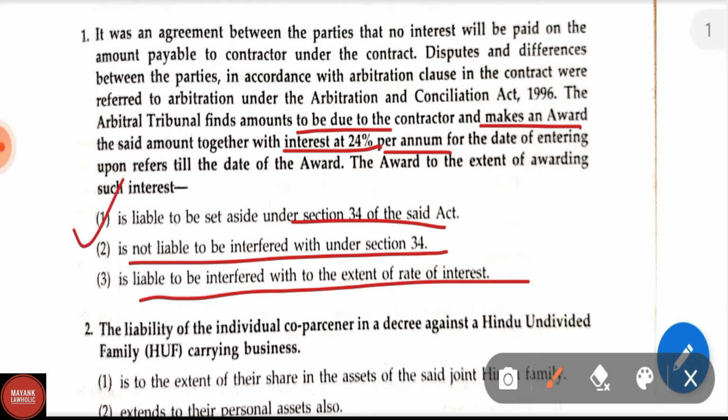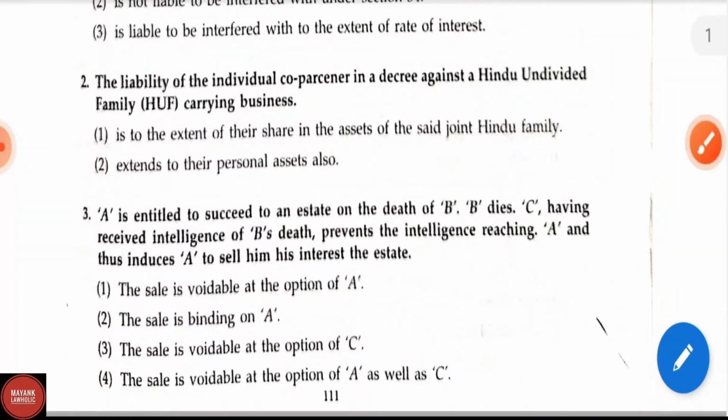The correct answer in this question is option 1: is liable to be set aside under section 34 of the Act. Section 34 of the Arbitration and Conciliation Act 1996 talks about the application for setting aside of an arbitral award. Now let us see question number 2.